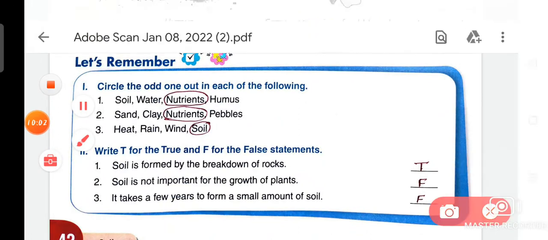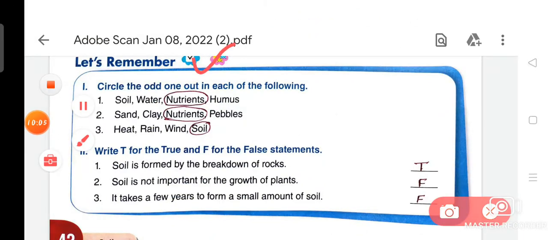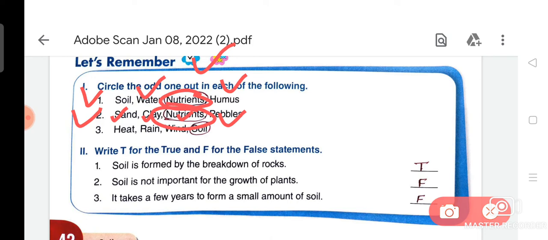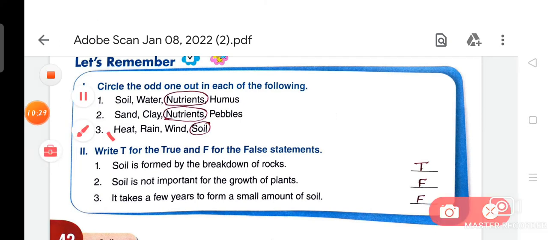Now we will do Let's Remember. Circle the odd one out in each of the following: soil, water, humus, and the odd one out is nutrients. Number second, sand, clay, nutrients, pebbles. This also has the odd word nutrients. Now point number 3, heat, rain, wind, and soil. Soil.